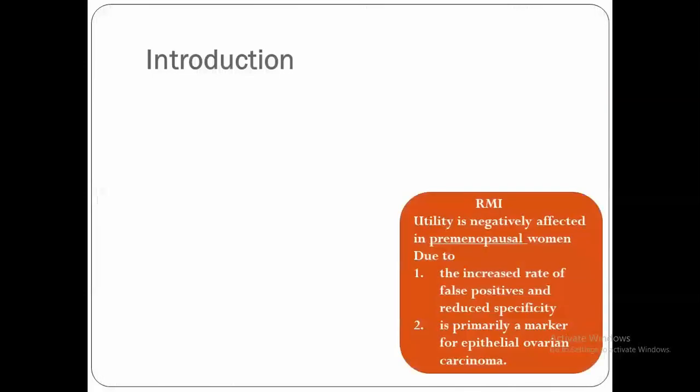International Ovarian Tumor Analysis, what we call IOTA. Going back to the risk of malignancy index. As we said, utility is negatively affected in premenopausal women. Why? Because of two things: an increased rate of false positives and reduced specificities, and it is primarily a marker for epithelial ovarian carcinoma, as we said in the previous lecture.